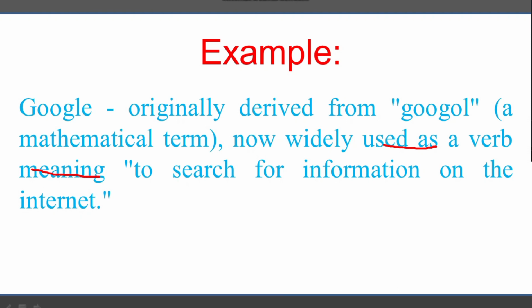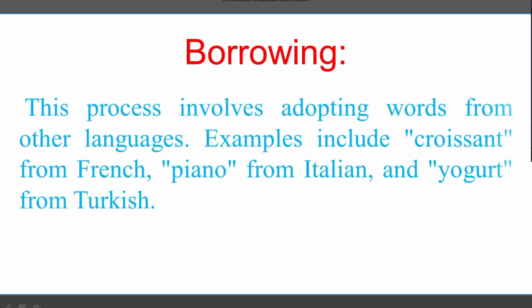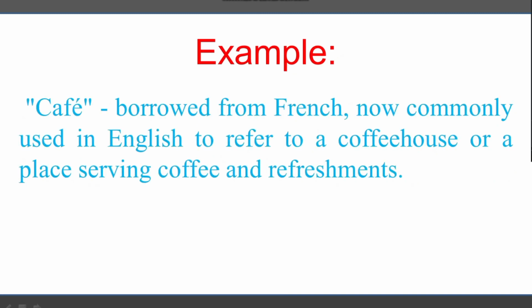Okay, now next is borrowing. This process involves adopting words from other languages. Examples include croissant from French, piano from Italian, and yogurt from Turkish. These are the examples. Okay, we'll see the explanation of these words. For example, we have the example cafe, borrowed from French.